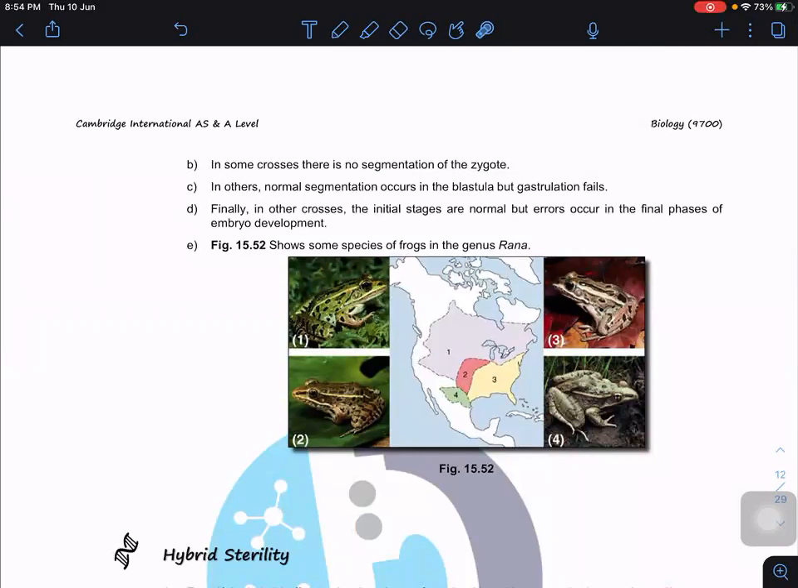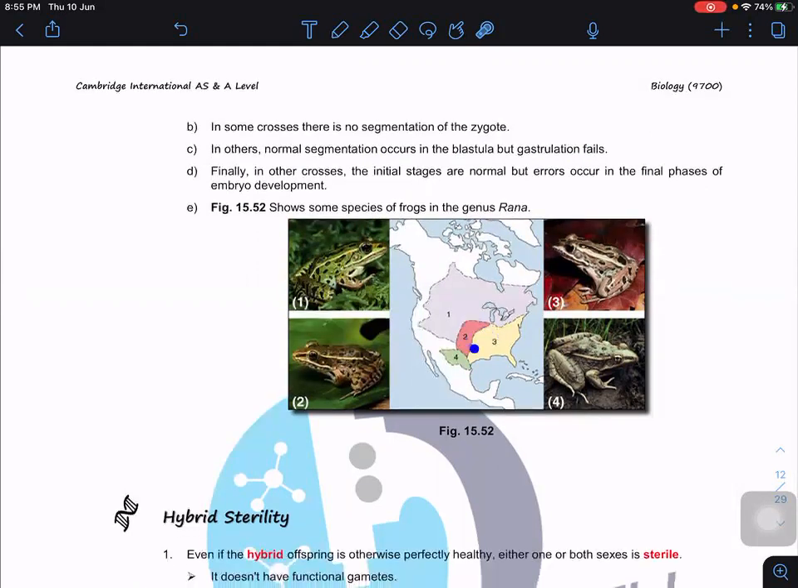In some crosses, there is no segmentation of the zygote. The zygote can continue to carry out mitosis, but there is no partition, so it is still considered one cell. In others, normal segmentation occurs in the blastula, but the gastrula fails. Or in some crosses, the initial stage is normal, but an error occurs at the final phase of embryo development. Basically, they won't survive development. Even though the species are close to each other, the zygotes won't be able to grow fully into offspring.